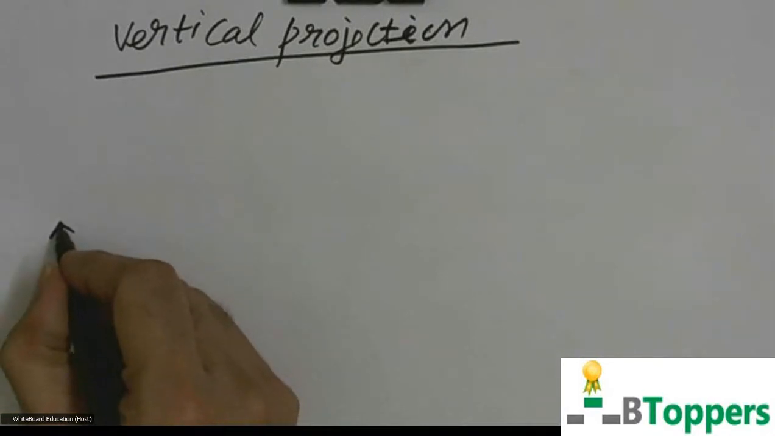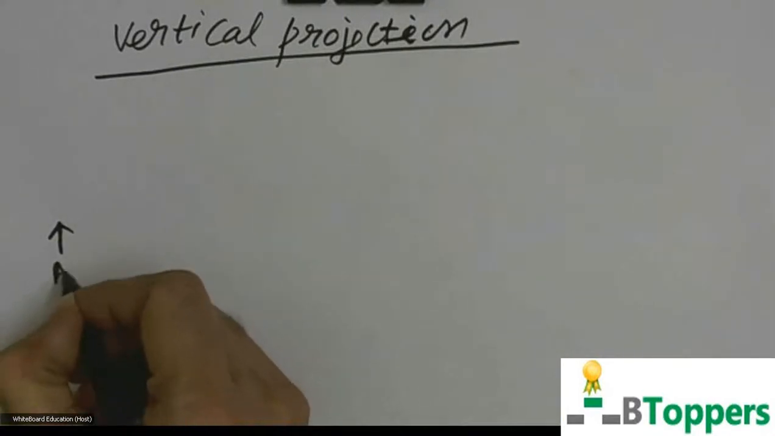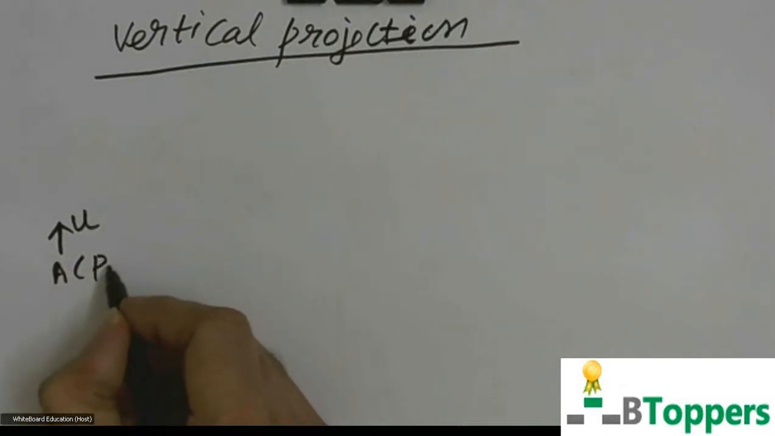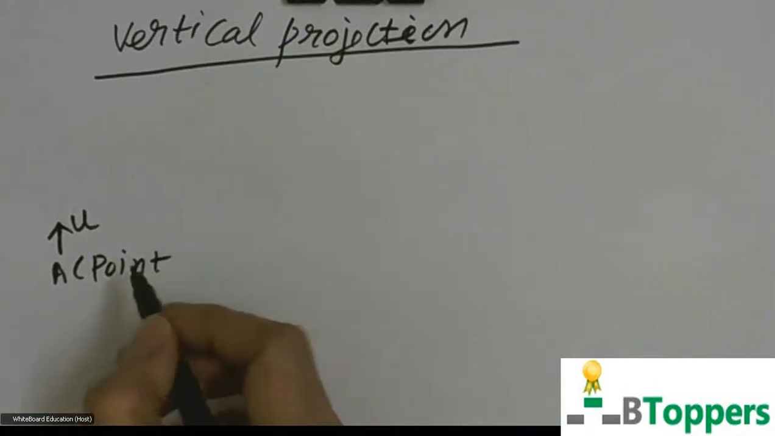Let us suppose a body is projected vertically upwards from the point A with initial velocity u. The point A is called the point of projection.